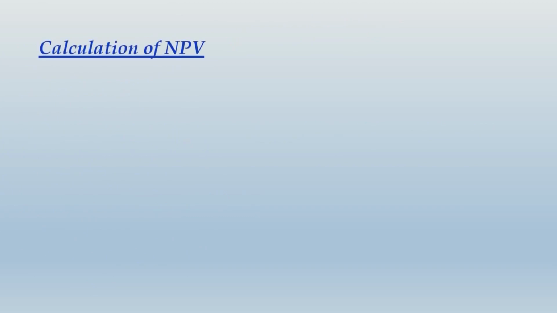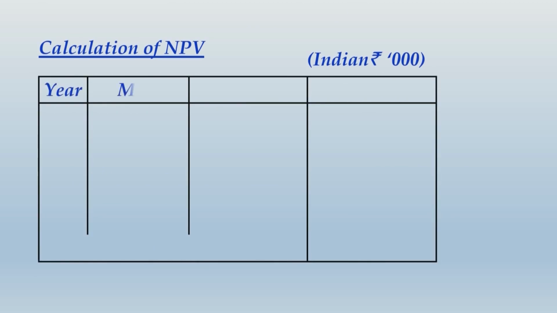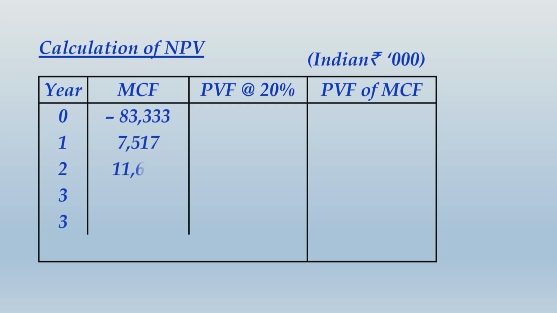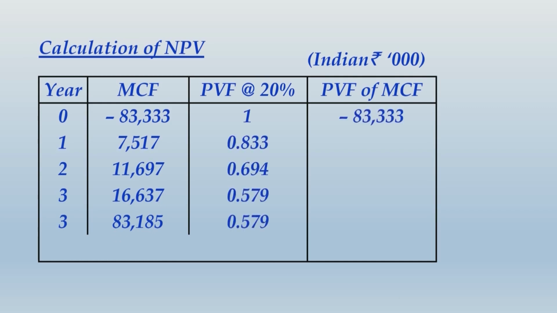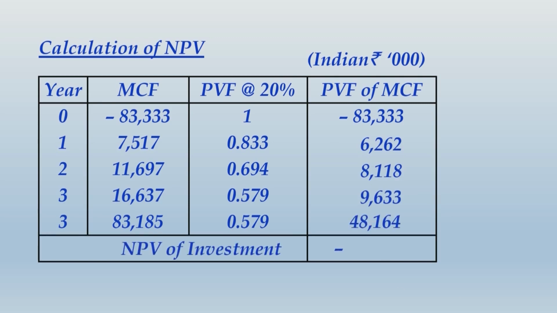Calculation of NPV, the last calculation we have to make, and all these cash flows will be in Indian rupees and in thousands of rupees. What we have to simply do is copy all the money cash flows, the final money cash flows, including the year 3 end cash flow in terms of perpetual value and the PV factors at 20%. Total PV will be aggregate of all these present values, and what we get is a negative value, that is NPV of investment is coming up as a negative.